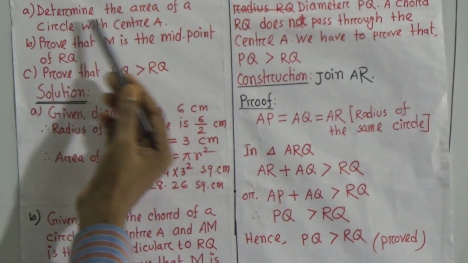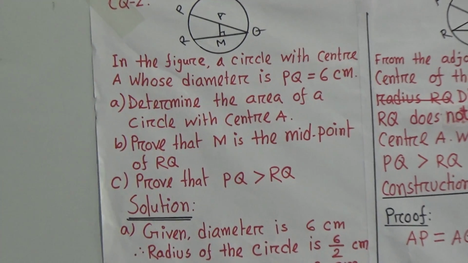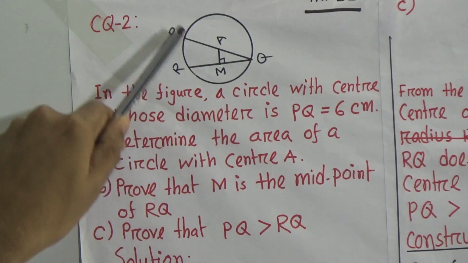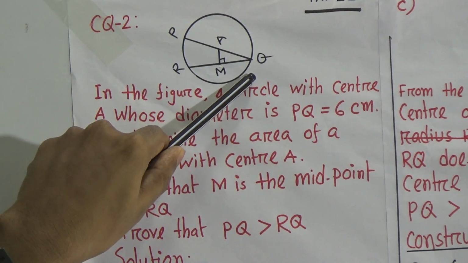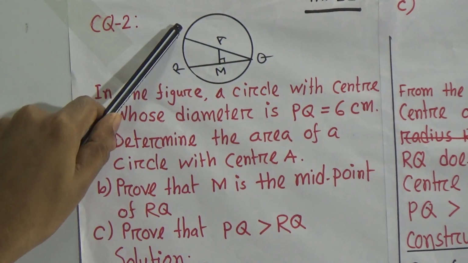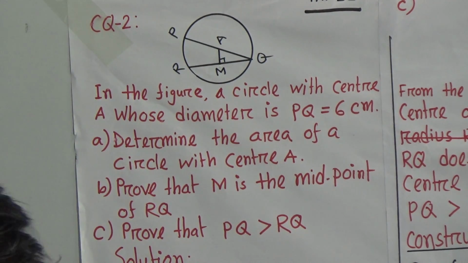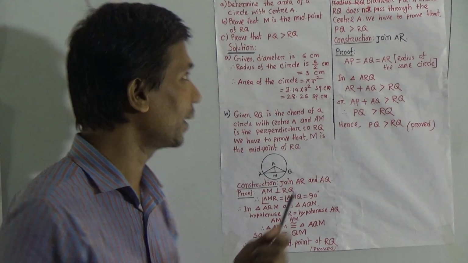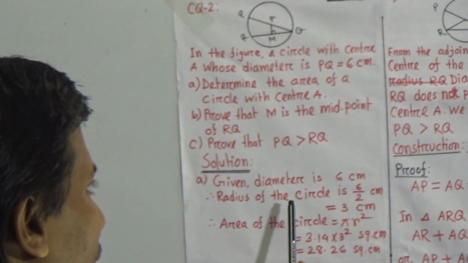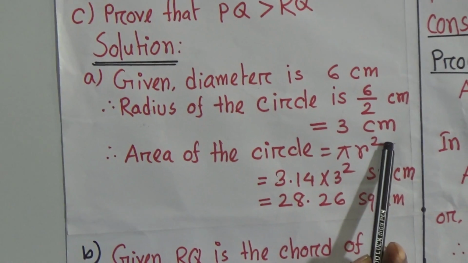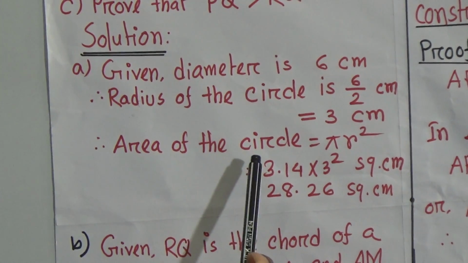You see, determine the area of the circle with center A. You see, PQ equal to what? PQ equal to 6 centimeter. Okay, that means this is the diameter, and we know radius is half of the diameter. That means 6 by 2 equal to what? 3 centimeter.